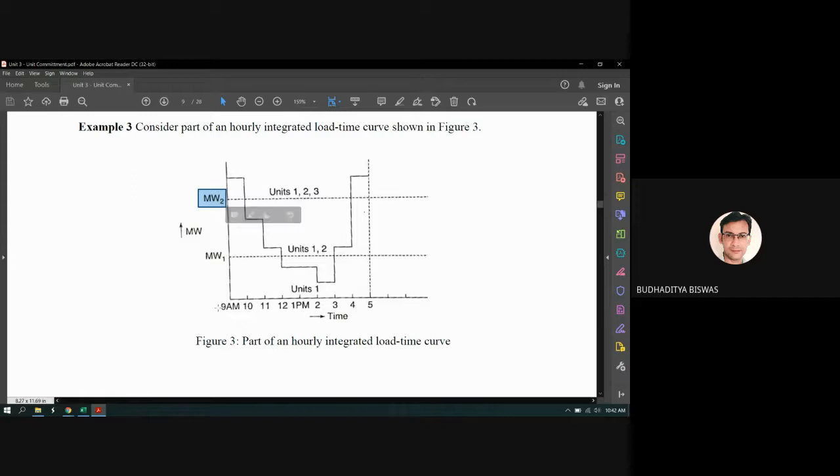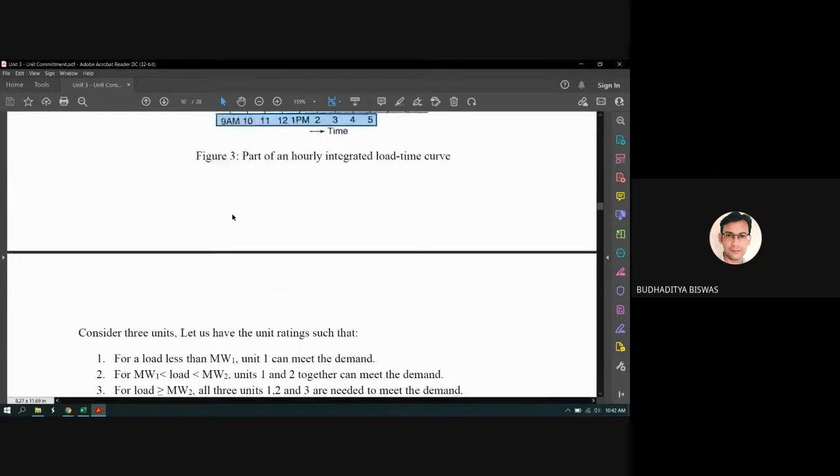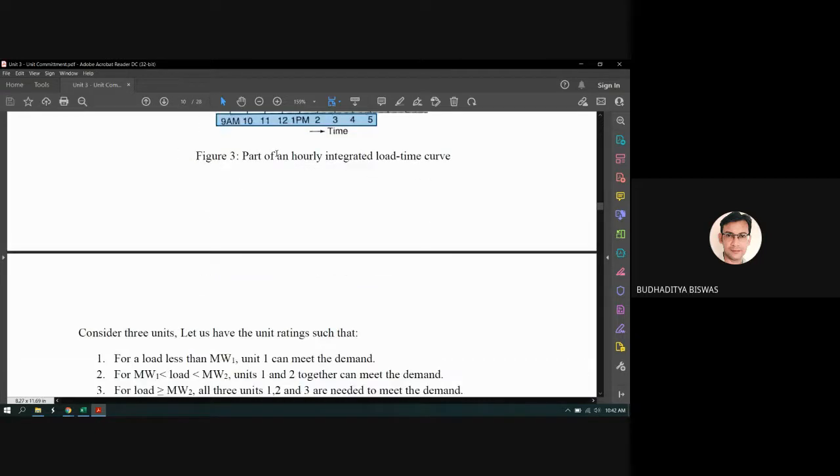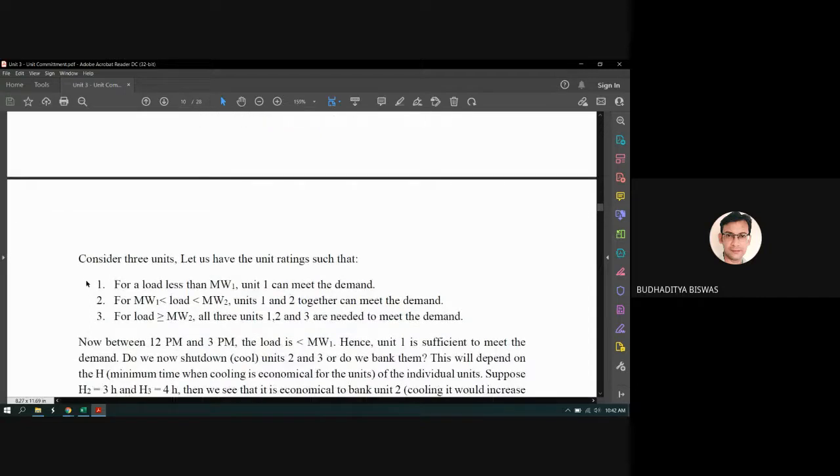And here that is a part of an hourly integrated curve because it is showing from 9 a.m. to 5 p.m. Okay, and the graph is like this. Now you need to find out the schedule: when it is committed, which unit is committed, which unit is not committed, and if it is not committed, then should the unit shut down or go to the banking mode.